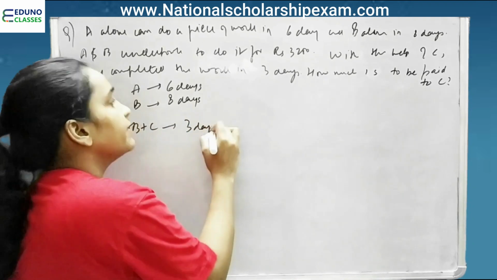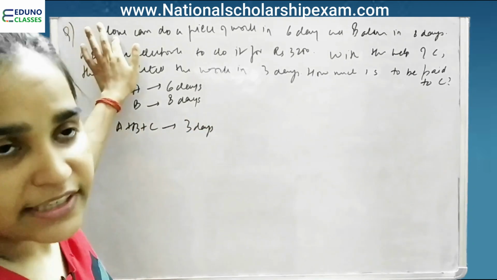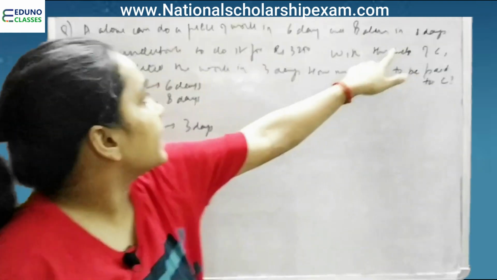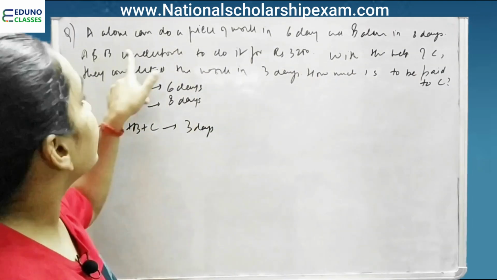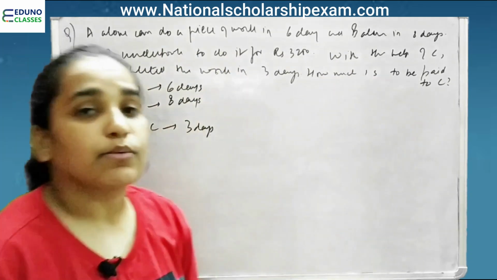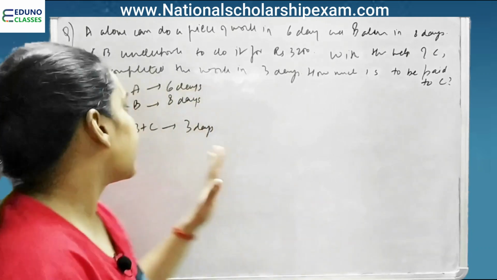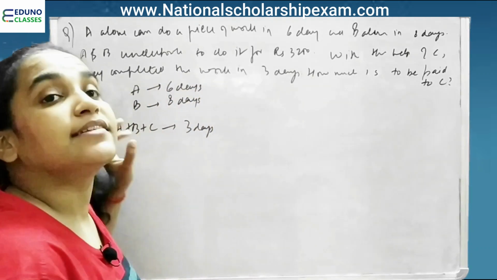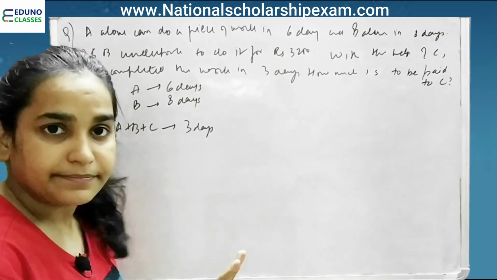Where is this information given? The first two are given in the first line. A alone can do a piece of work in 6 days. B alone can do in 8 days. And then leave this line. With the help of C, they completed the work in 3 days. Right? So A alone is doing in 6 days, B alone is doing in 8 days, A, B and C together are doing in 3 days.